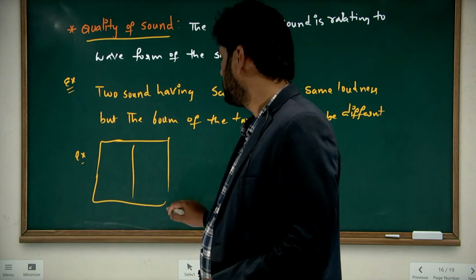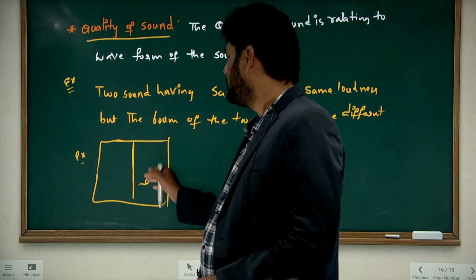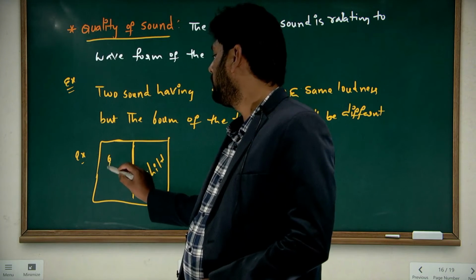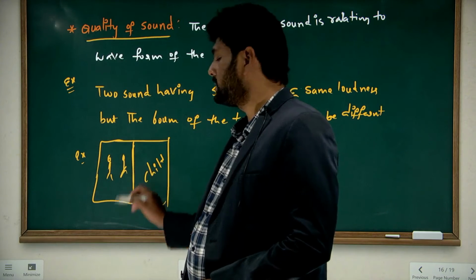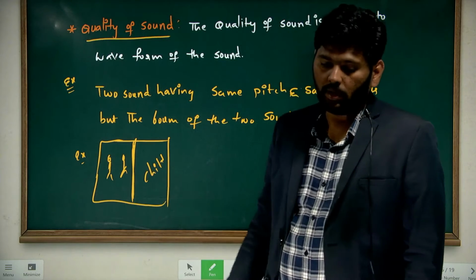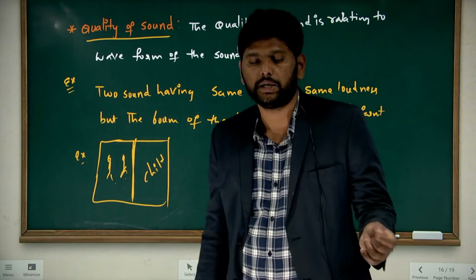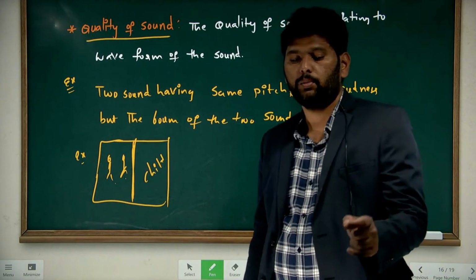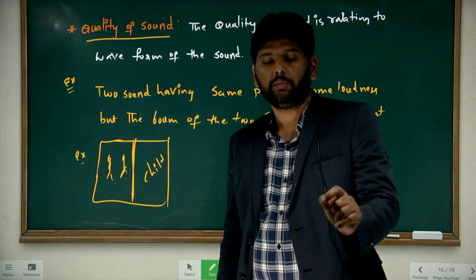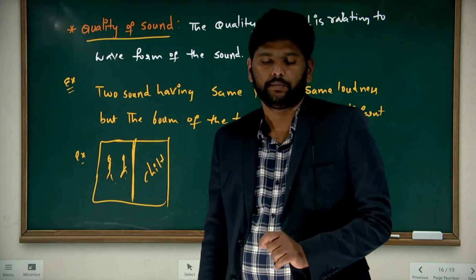In the first hall, a child is present, and in the second hall, two mothers are present. Between the child and the two mothers, we have a wall. The two mothers are talking with the same pitch and the same loudness, but the child can identify the actual voice of his mother.